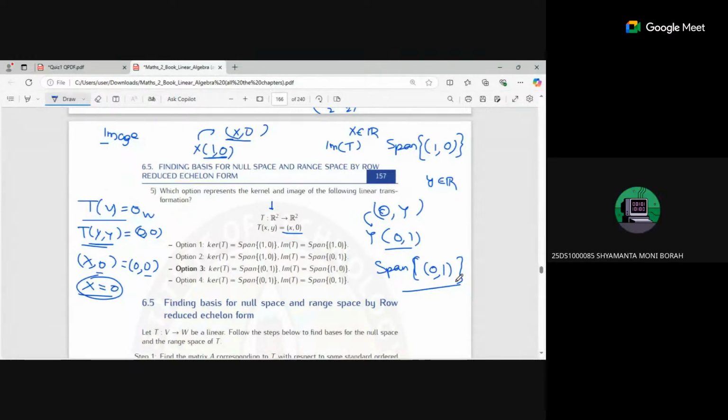Is that clear? So basically, sir, this is the null space or what? Yeah, this is the null space, the kernel space. Okay.